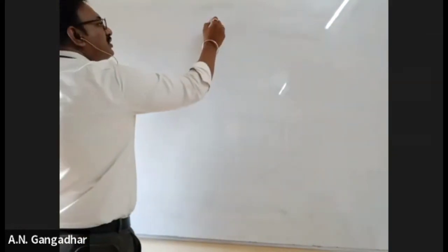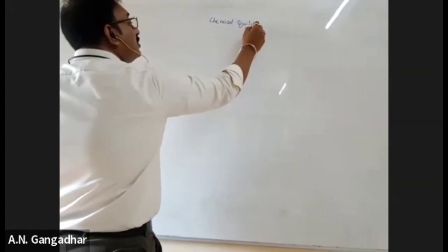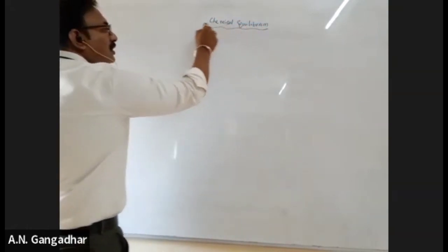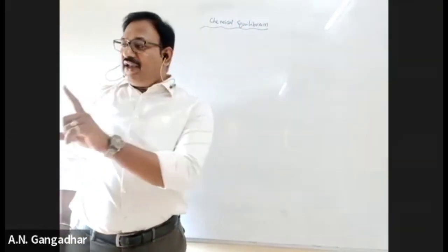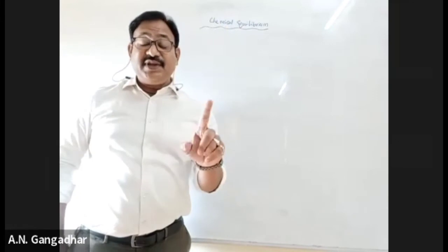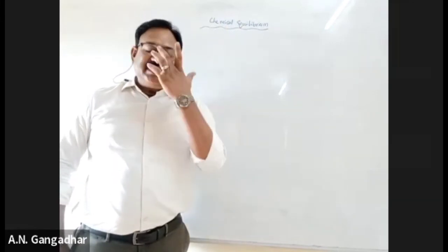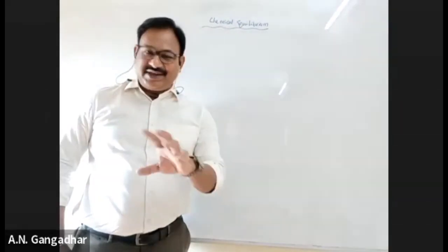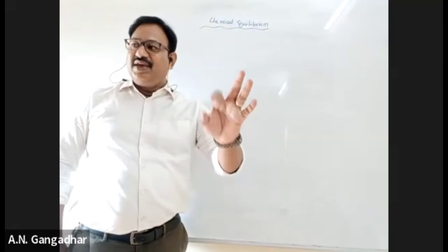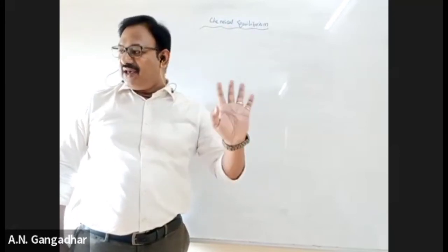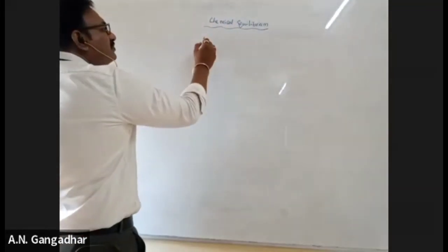Now, all of you, let me go through chemical equilibrium. One thing you have to understand: it is observed only in reversible reactions, not in irreversible reactions. So chemical equilibrium is observed only in reversible reactions. It is never observed in irreversible processes. So in reversible reactions, you will see chemical equilibrium. Okay? Now listen. What is this chemical equilibrium?